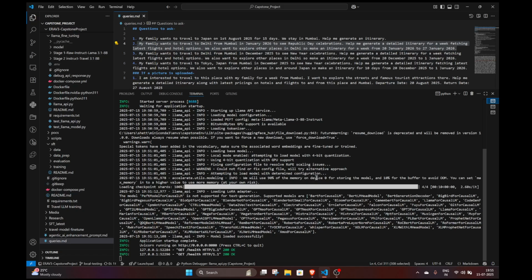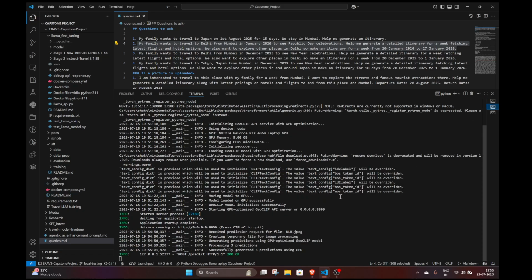This is our Llama API. This is an API over the Llama model, Llama 3 8 billion instruct model, which we have fine-tuned using our custom travel data set. We took the base model and we have fine-tuned it on AWS. And as you can see, this is working properly.